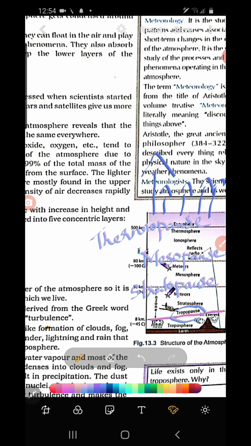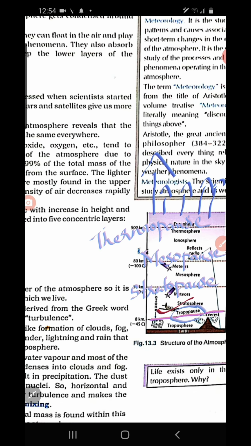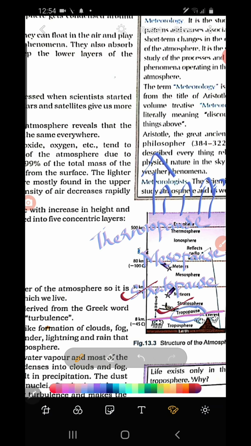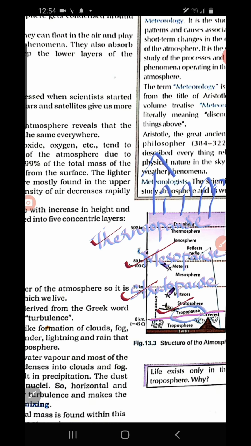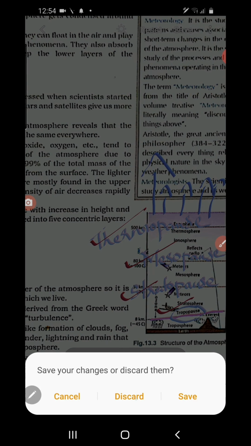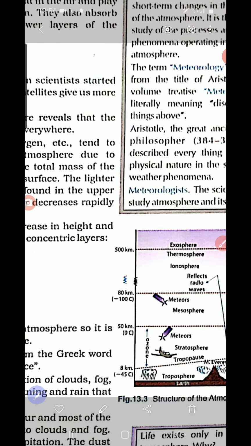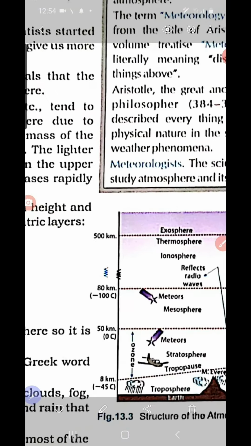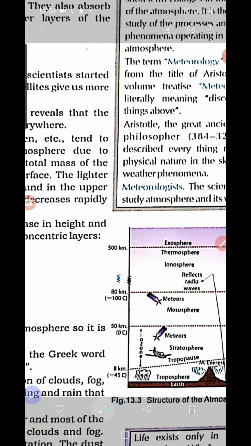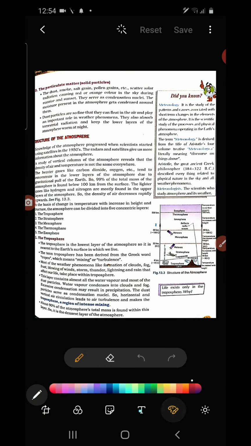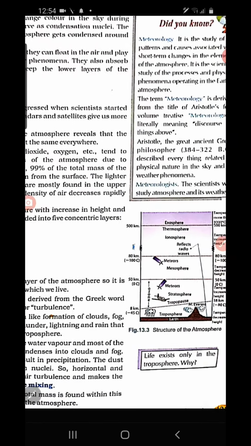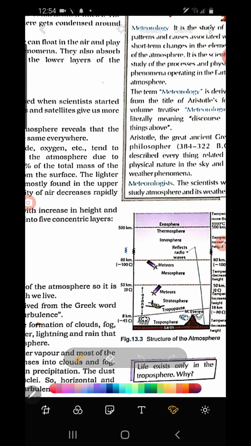So the upper limit of troposphere is Tropopause, the upper limit of stratosphere is Stratopause, the upper limit of mesosphere is Mesopause, and the upper limit of thermosphere is Thermopause. These are the upper limits of these layers. Now, let us discuss troposphere in detail. An important point to remember is that the height of the troposphere varies from place to place.